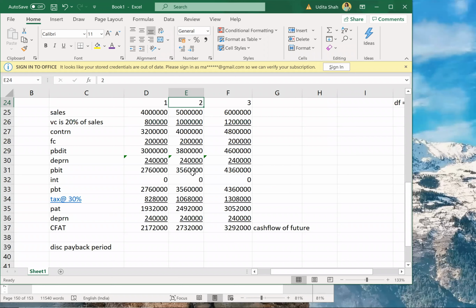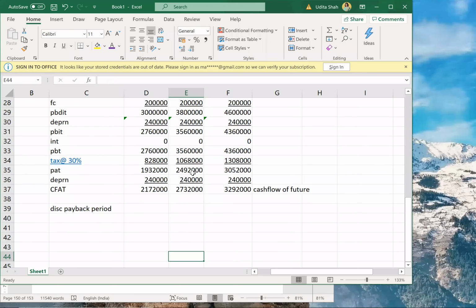The problem I have sent on the group. Let us proceed then, till CFAT everything is done.